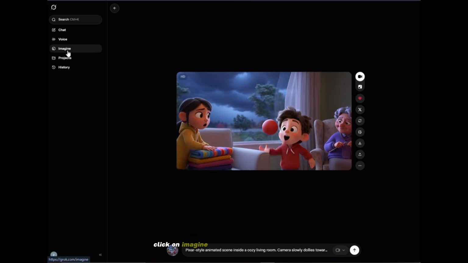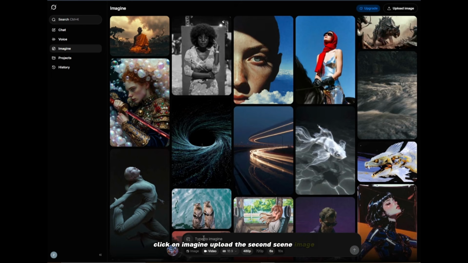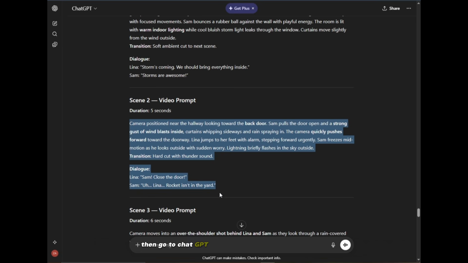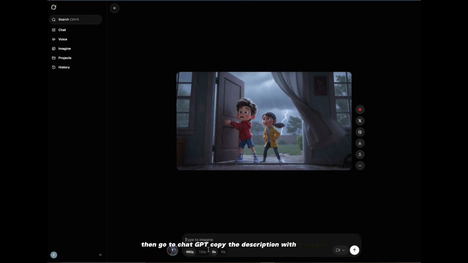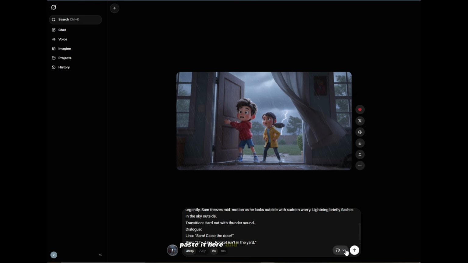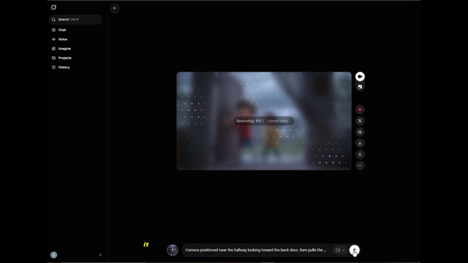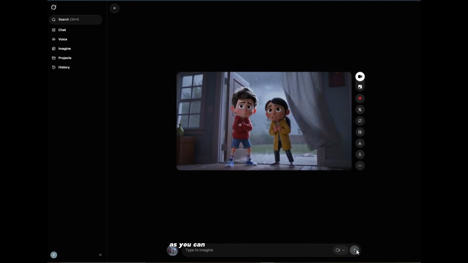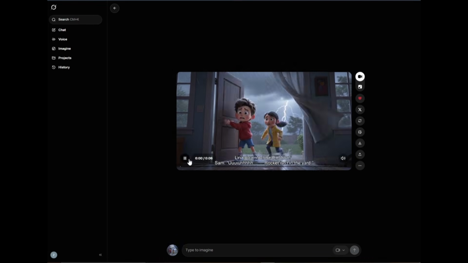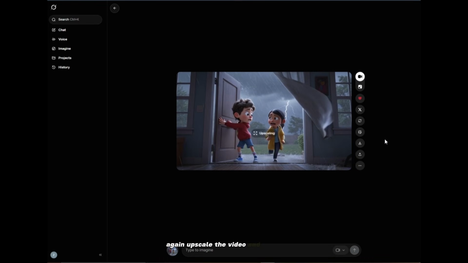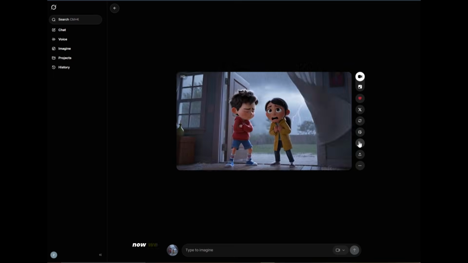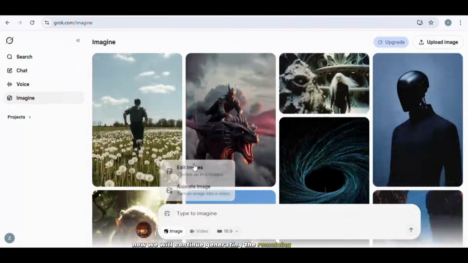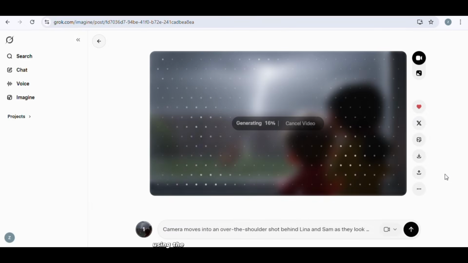Click on Imagine, upload the second scene image, then go to ChatGPT, copy the description with dialogue, paste it here, and click Generate. It will take some time, but the result will be awesome. As you can see, the results are perfect again. Upscale the video and download it. Now we will continue generating the remaining scene videos using the same method.